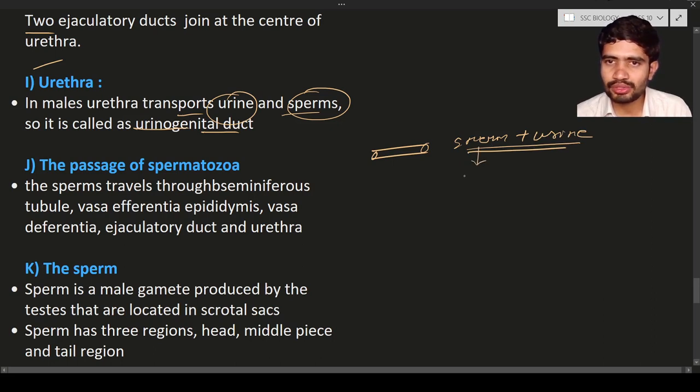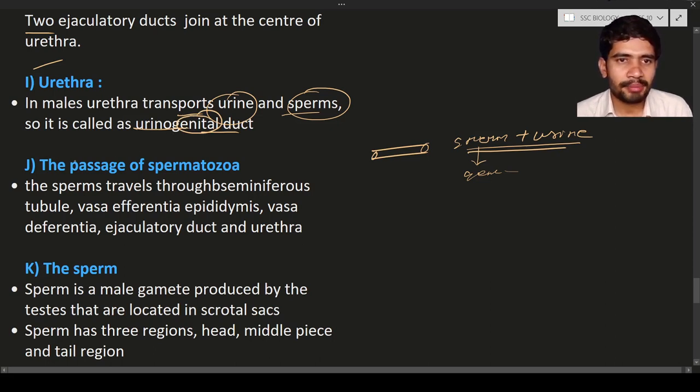Genital means related to reproduction, so genital duct. The word genital is also used for the reproductive organs, such as the penis and also the vagina.